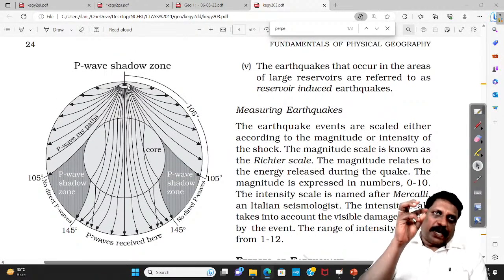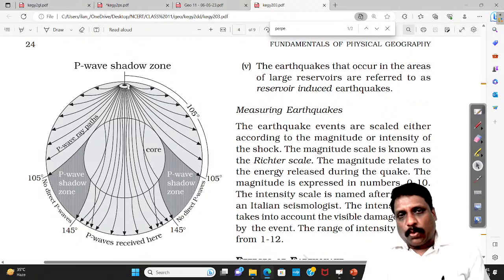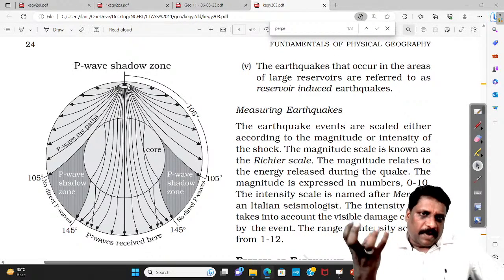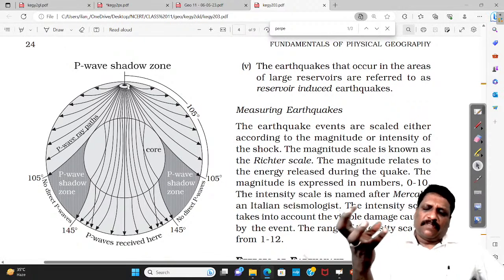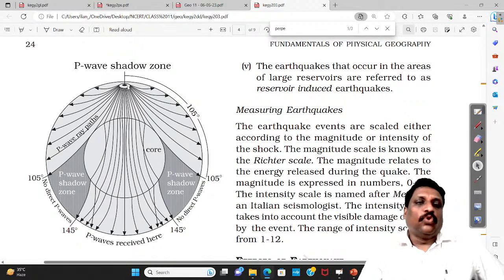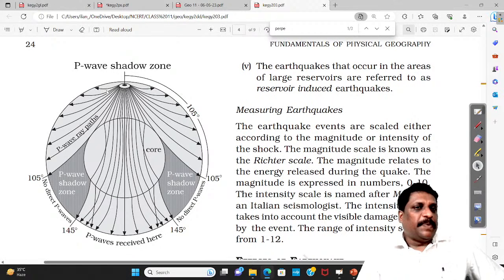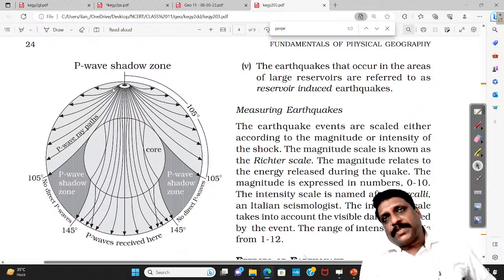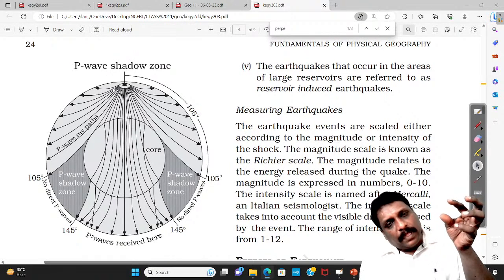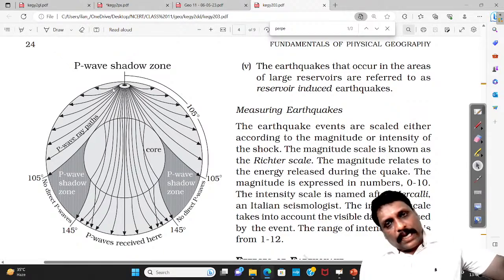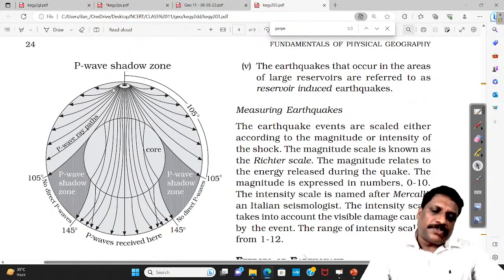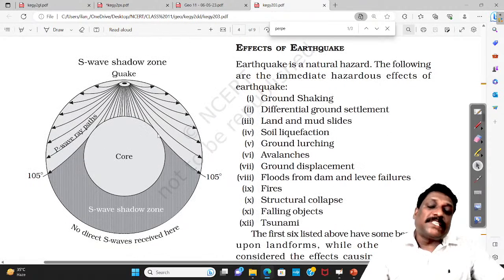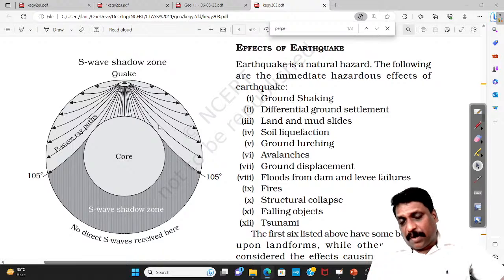As I said, during any earthquake, my friends, different sets of waves will be produced. From the focus, from the hypocenter, you have the body waves that are produced. There are two waves: the P wave and the S wave. Taking the wave properties, the P wave can travel via both solid and liquid medium, any medium. But the S wave propagates only via solid medium. The S wave will dissipate in liquid medium.